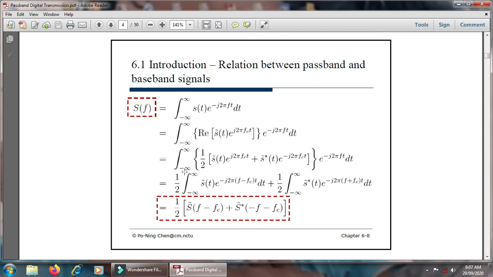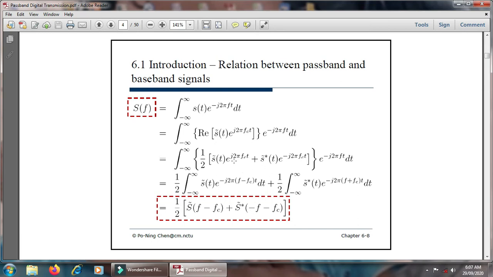Multiplying inside the term for S bar of t as well as the complex conjugate of S of t.